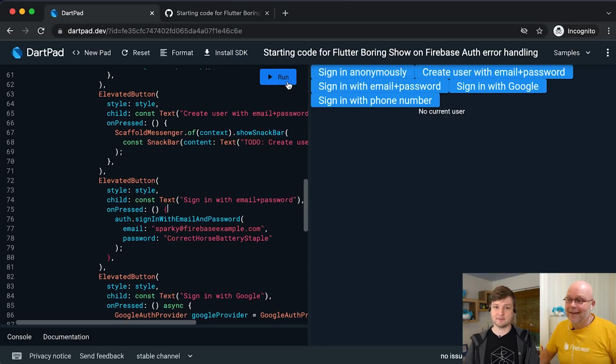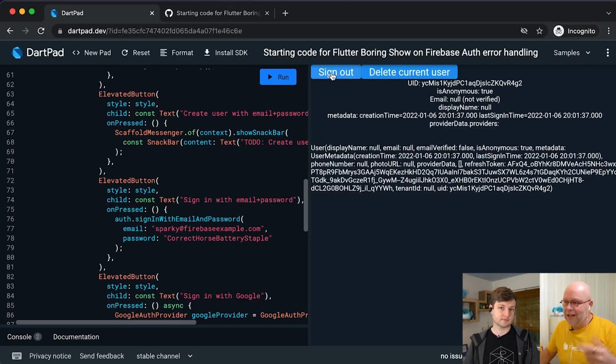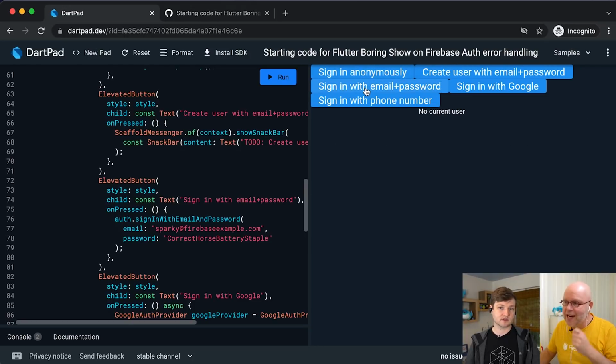So I'm quickly going to hit run because I didn't notice if it did. This is still a sign-in call. You can see that this is actually any sign-in. It's always auth.signIn and then something, in this case with email and password. Well, I assume the UI refreshed. It did, I saw it blink. So sign in anonymously still works, right? Nothing changed there. But now we can also sign in with email and password, which will call this.